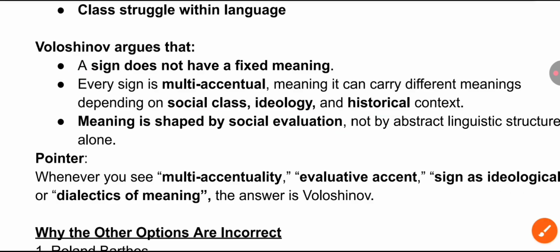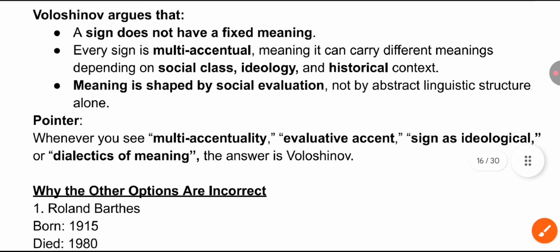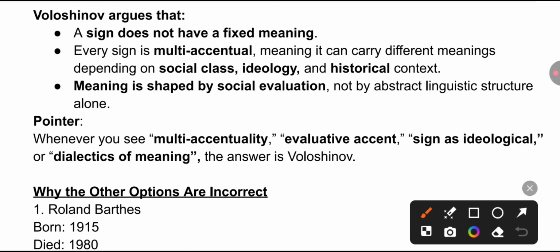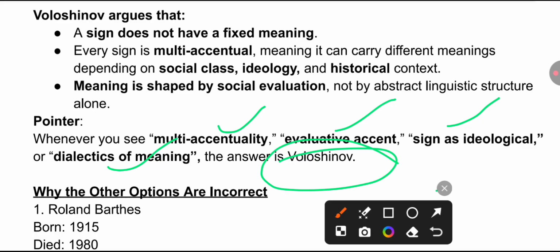Okay. So here you can say he is also related with post-structuralism and somehow rejecting the structuralism. That means meaning is fixed. So whenever you find the multi-accentuality, evaluative accent, sign as ideological, or dialectics of meaning, the answer will be Voloshinov.